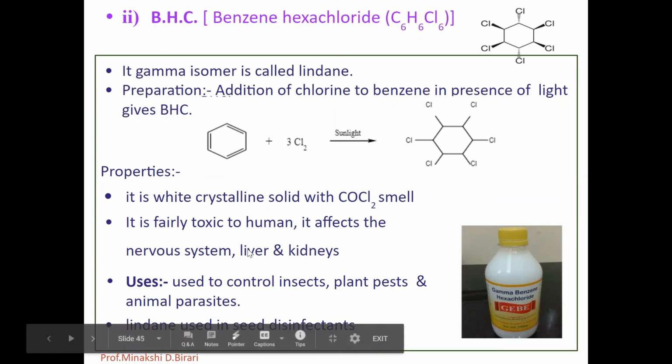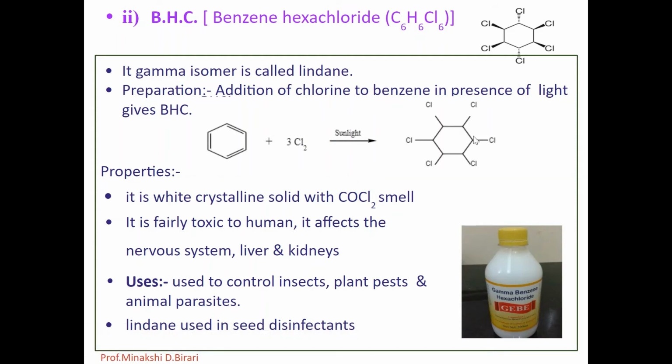So it is prepared simply by the addition of chlorine to benzene in presence of sunlight. We get the formation of BHC, benzene hexachloride, that is C6H6Cl6, the molecular formula of BHC. Next one, aldrin, having molecular formula C12H8Cl6.